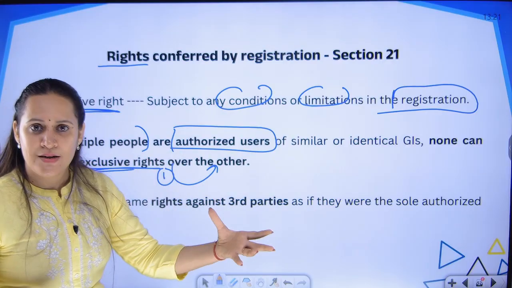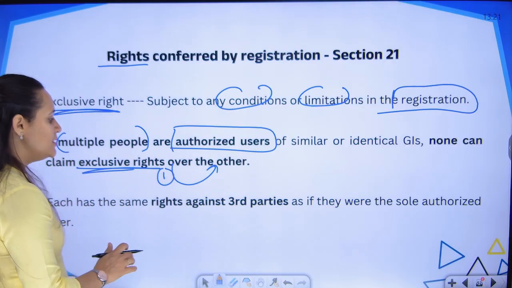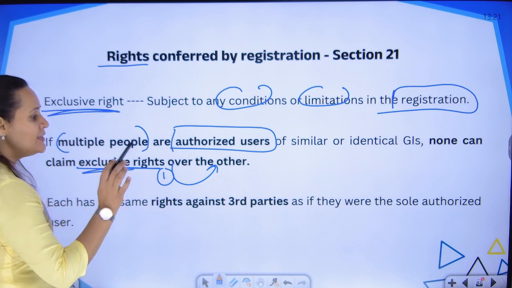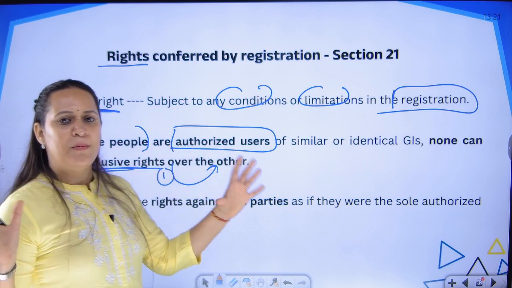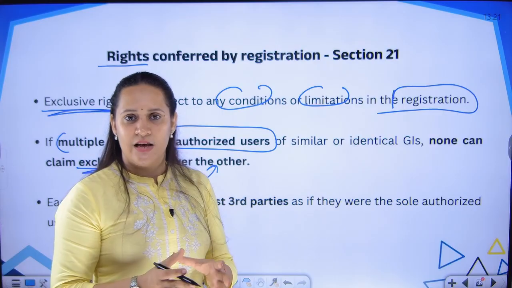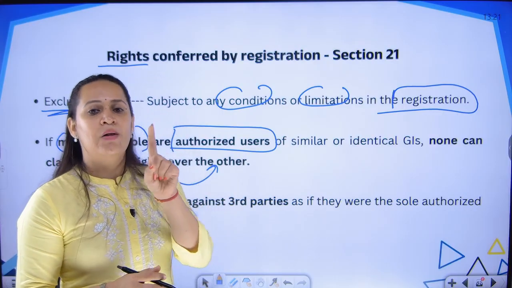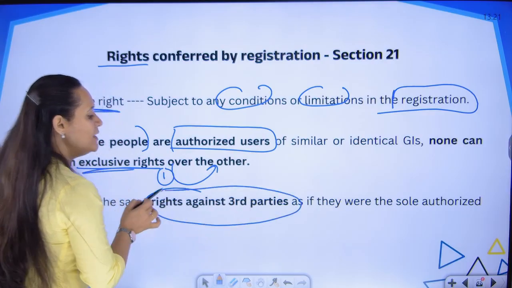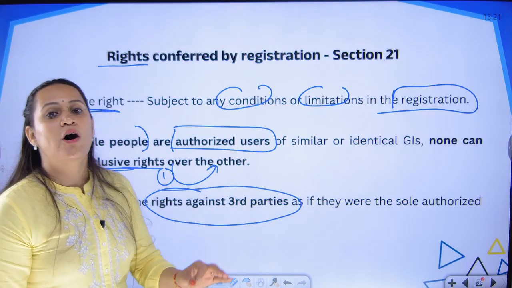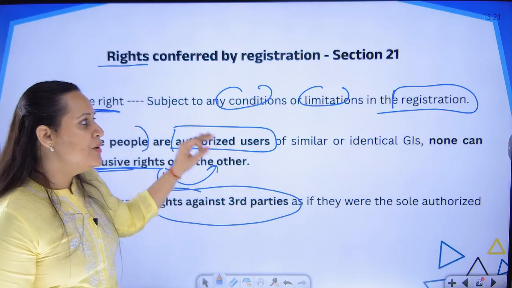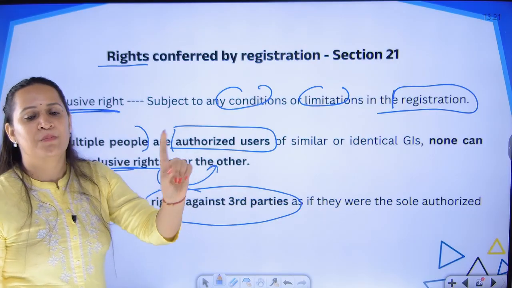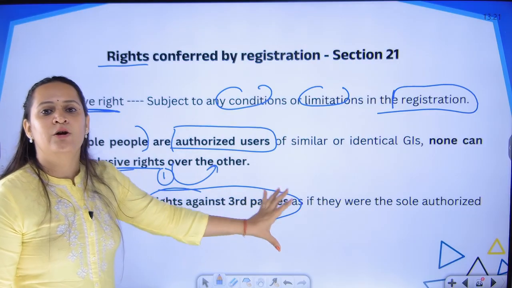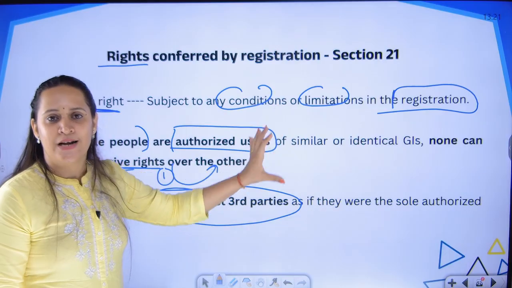But when infringement takes place, we are going to consider them as a single user. All the people who have this authorization to sell the products will be considered as one person, and as one person they can fight against third parties for infringement. Individually we cannot give an exclusive right to one person; collectively the community members should make use of this GI tag.